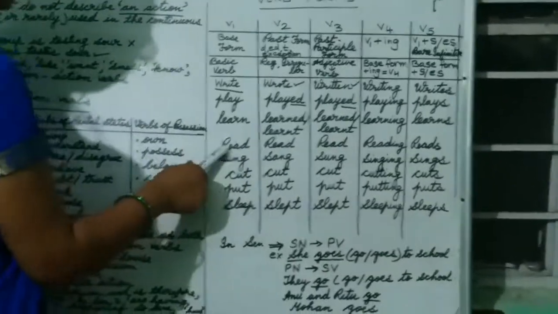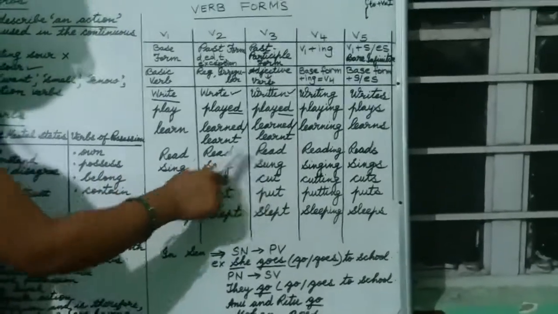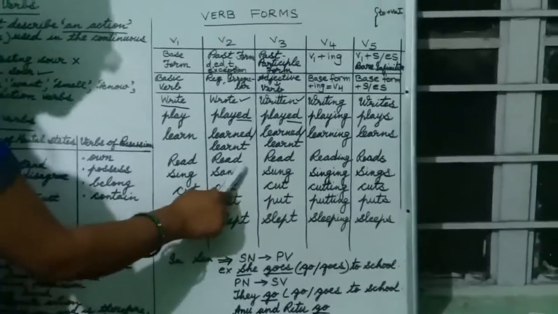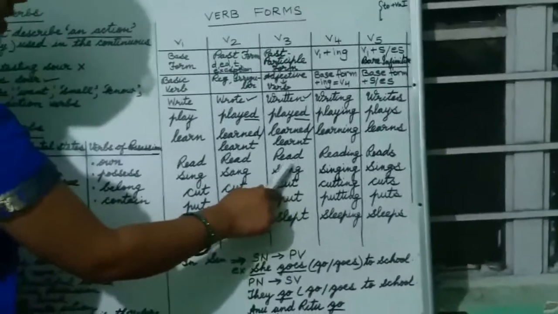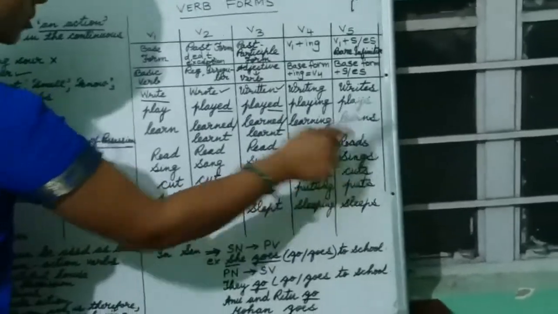Now this base form is read. This we spell read. But the spellings are the same in V2, past form, and past participle form. It is the same spelling, r-e-a-d, but here it is pronounced as red, and again in participle form it is pronounced as red. Then read plus ing is reading, read plus s is equal to reads.